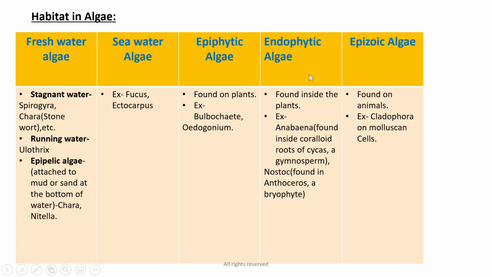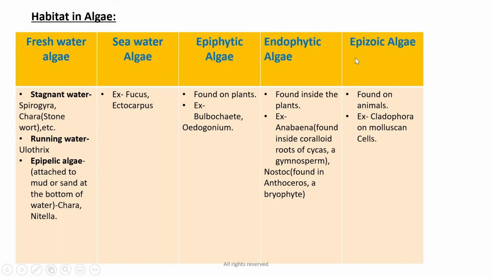Endophytic algae are the algae which are found inside the plants. Endo means inside and phytic means plants. For example, we can see Anabaena found inside the coralloid roots of Cycas, which is a gymnosperm, and Nostoc found in Anthoceros, which is a bryophyte.